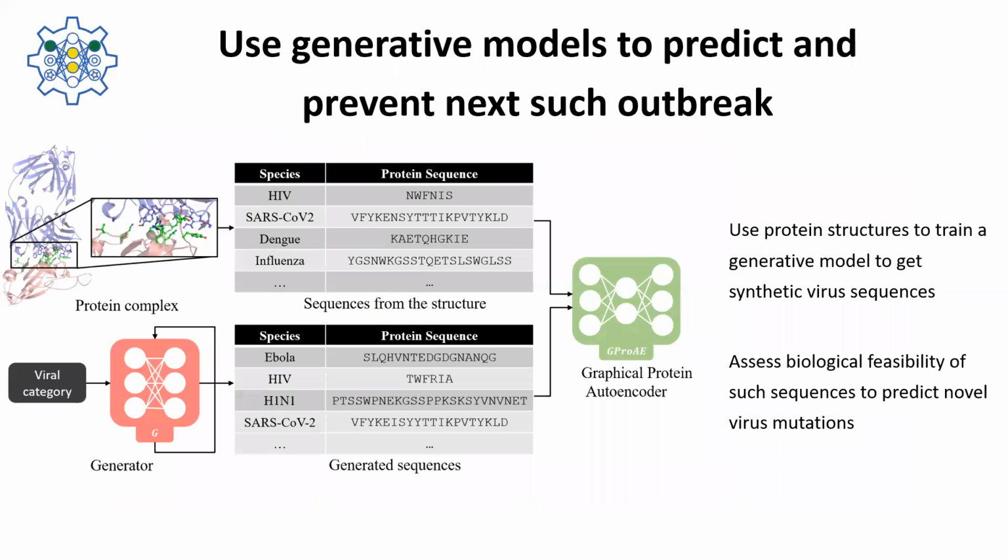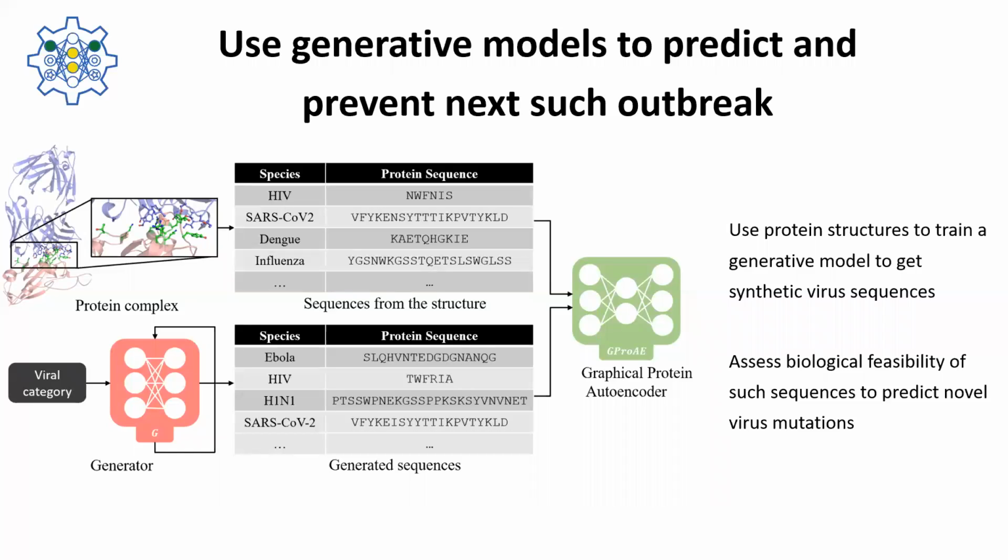We have also extended this project to use generative models to understand the virus protein sequences and generate synthetic protein sequences from them. This can help us explore the potential mutations that can happen in a viral genome. We train this generator on the data we have collected for the virus proteins and then ask it to generate sequences specific to the virus species.